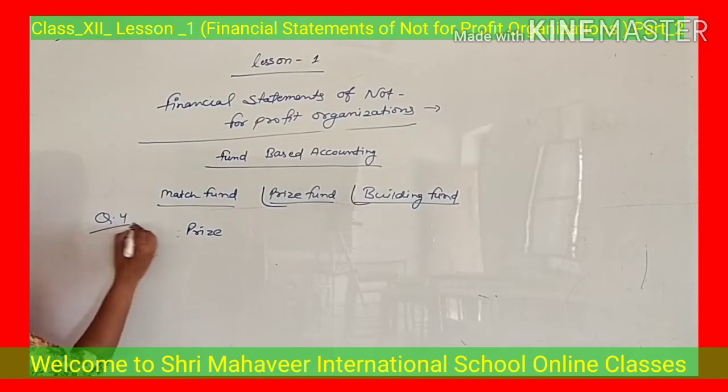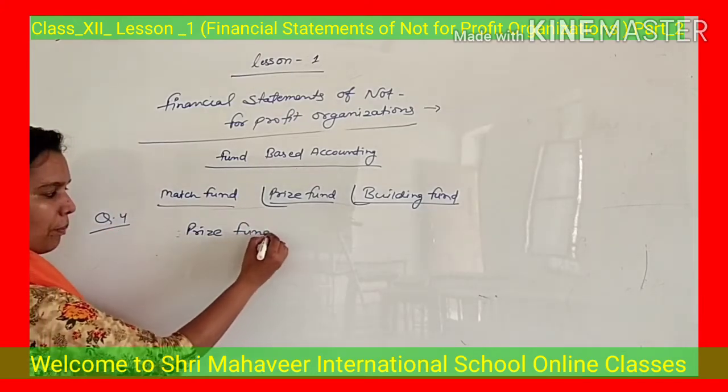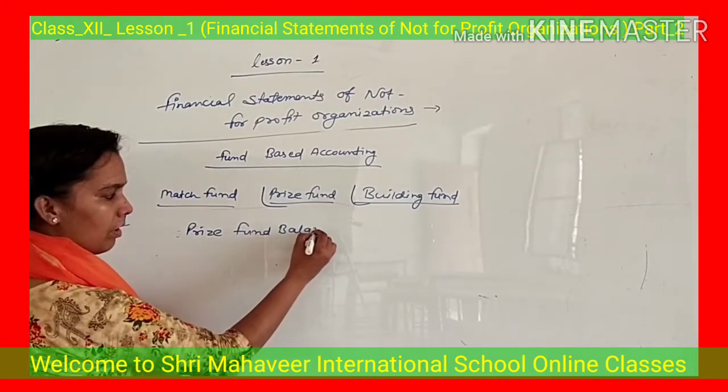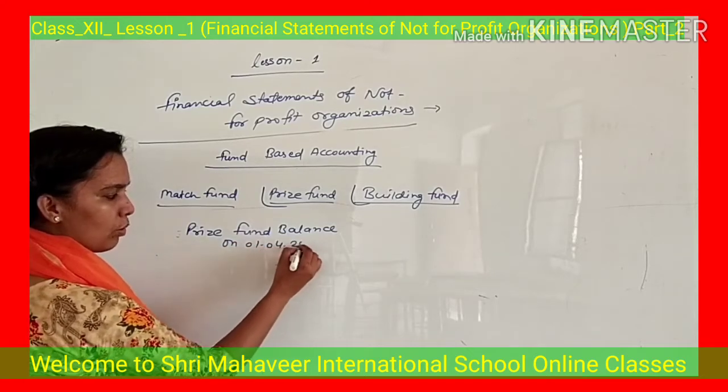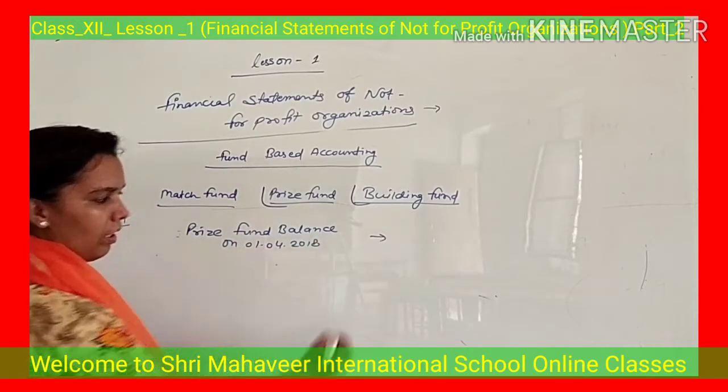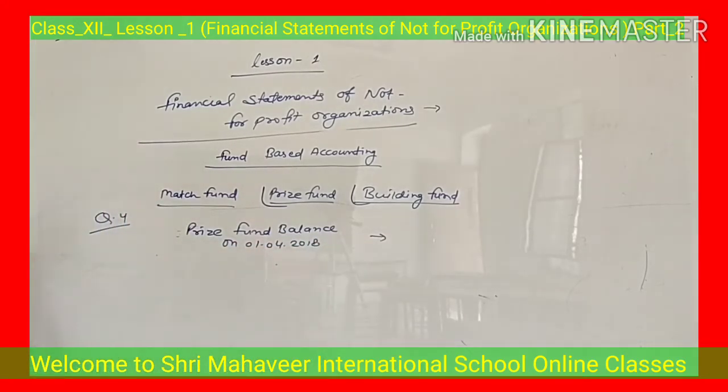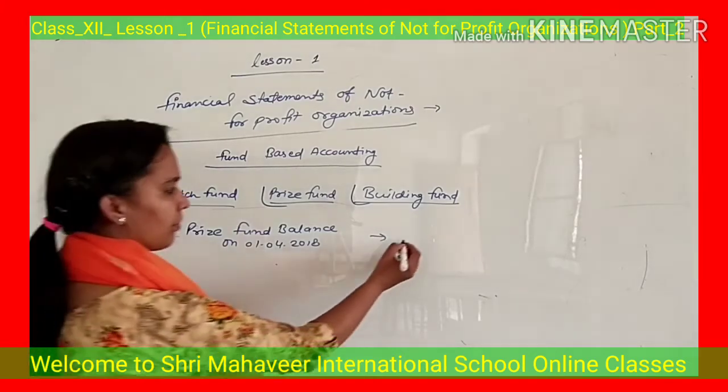Question number 4. Prize fund balance on 1st April 2018 is 80,000.